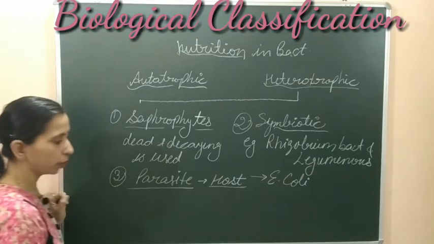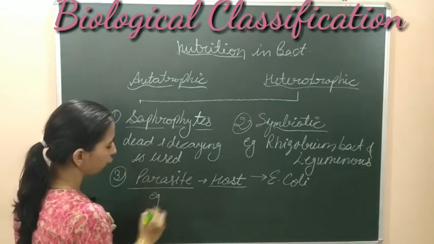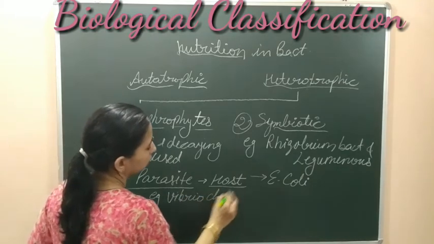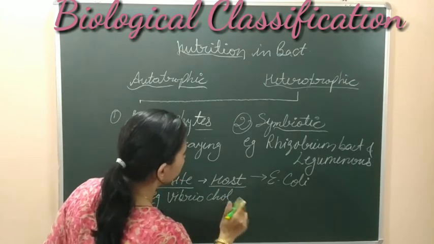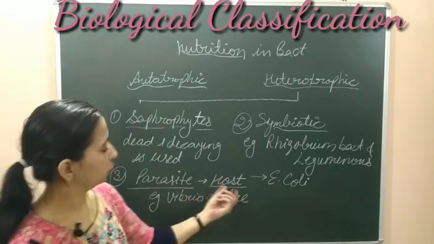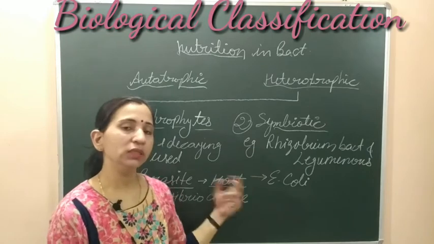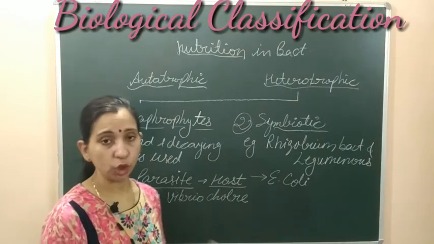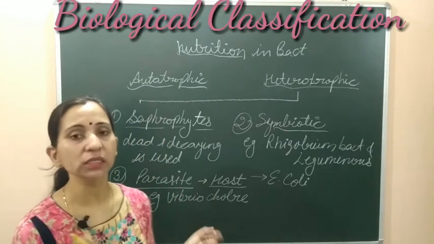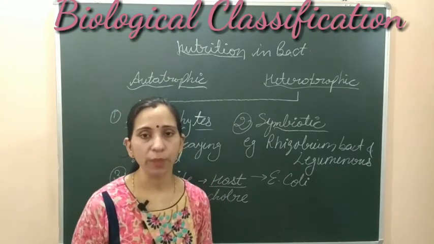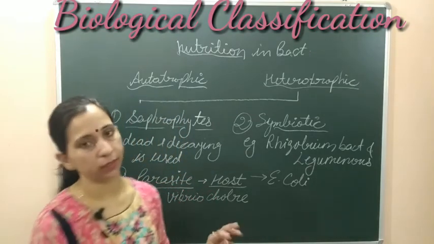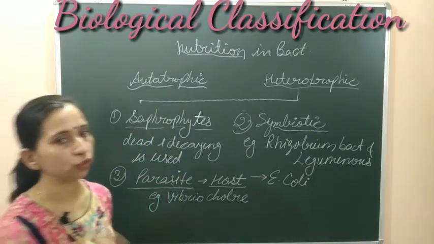The example of such kind of parasite we can say is Vibrio cholerae. This is the cholerae, which is a bacteria. It's a disease causing bacteria which causes a disease in the host. These type of parasites can also be endoparasite or exoparasite. Endoparasites are the parasites which remain inside the host body, whereas exoparasites remain on the upper side of the host body. They are not present inside. They are present just outside on the surface of the host body.